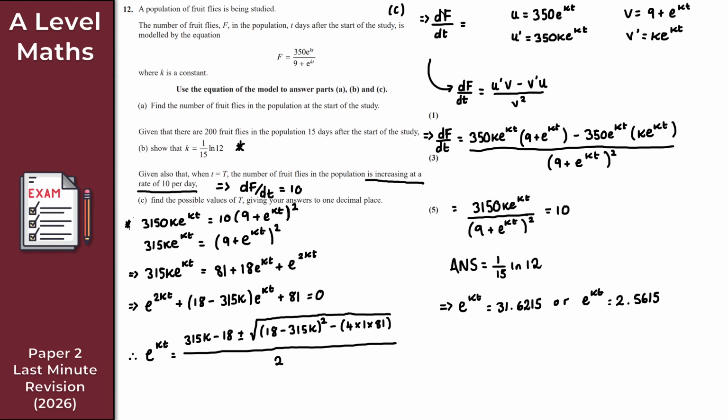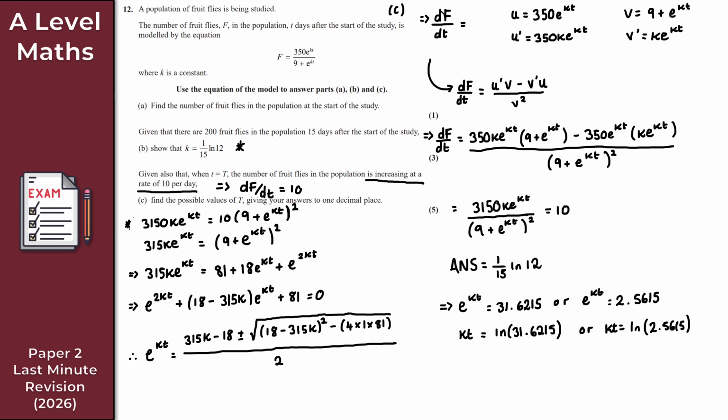So let's just continue then. Now we're looking to solve for little t here. So what we're going to do is take natural logs of both sides, right? If we do that on the left-hand side, we get kt. So kt here is equal to ln of 31.6215, or kt is equal to ln of 2.5615, like so. Okay. Oops, that should be kt there. Apologies. The question is that long. It has burnt my brain. Can't work anymore.